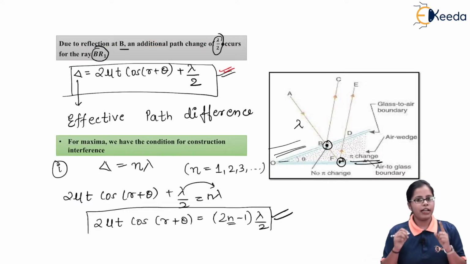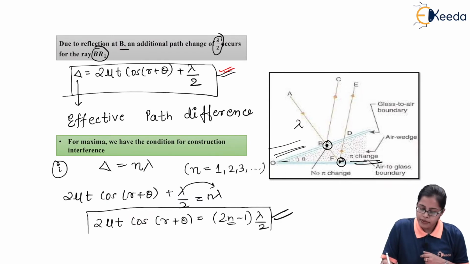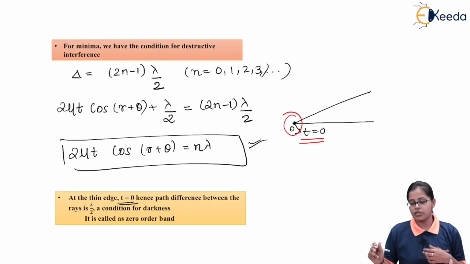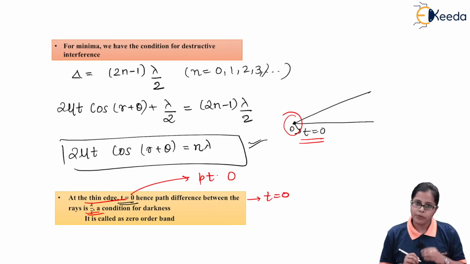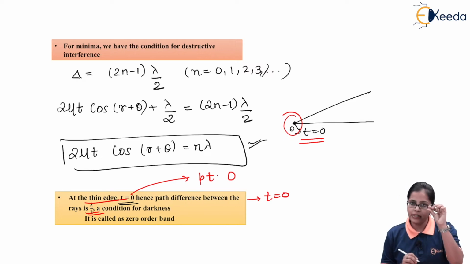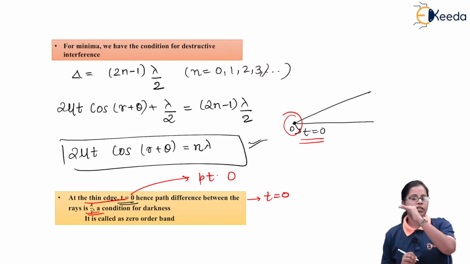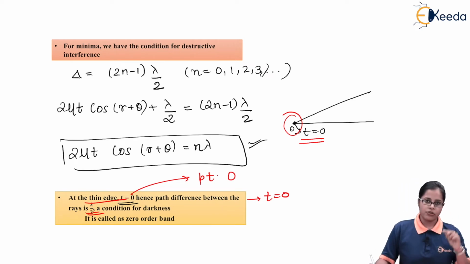So using the effective path difference, if the t value becomes 0, the first term vanishes, and I get a path difference of just lambda by 2. For point O we consider the thickness to be 0, because initially the film is very thin, and as we proceed further, the thickness goes on increasing. So at t equal to 0 we get the path difference as only lambda by 2.